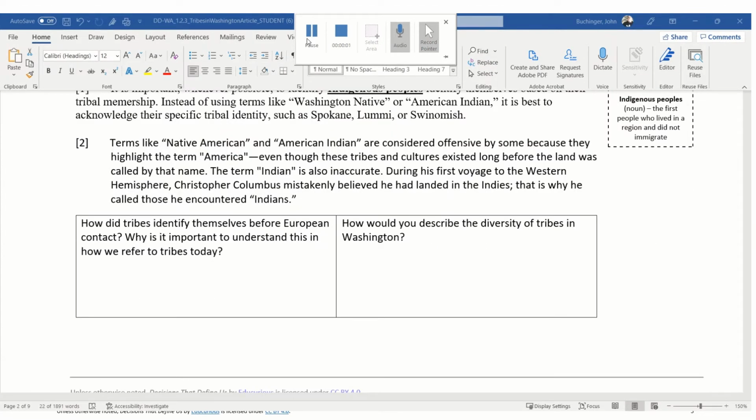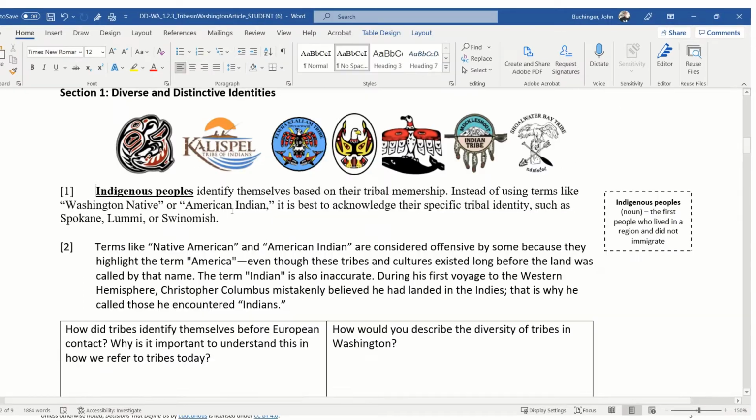Terms like Native American, American Indian are considered offensive by some because they highlight the term America, even though these tribes and cultures existed long before the land was called by that name. The term Indian is also inaccurate. During the first voyage to the Western Hemisphere, Christopher Columbus mistakenly believed he had landed in the Indies. That is why he called those he encountered Indians.